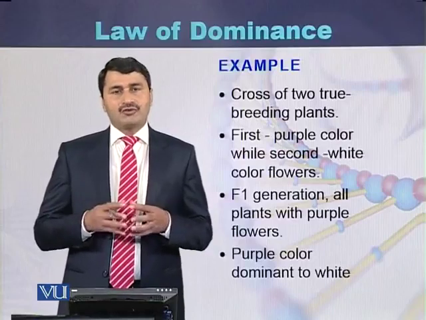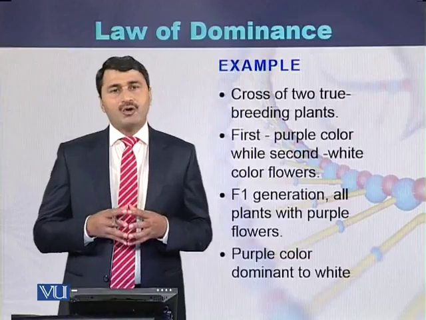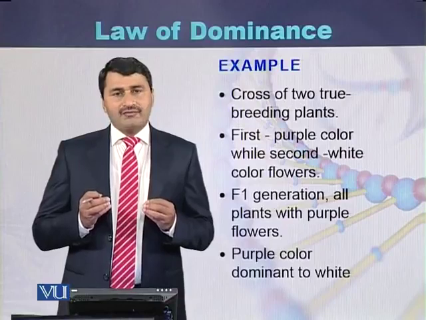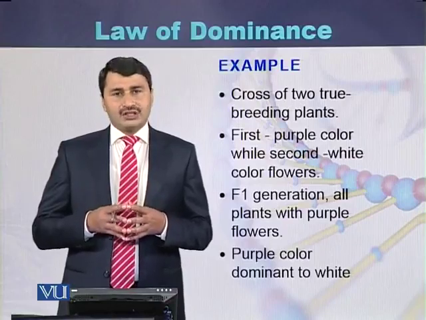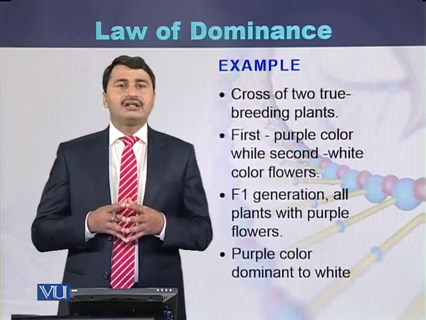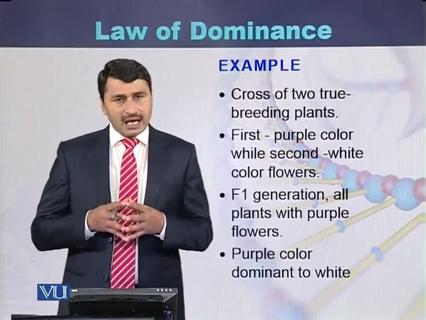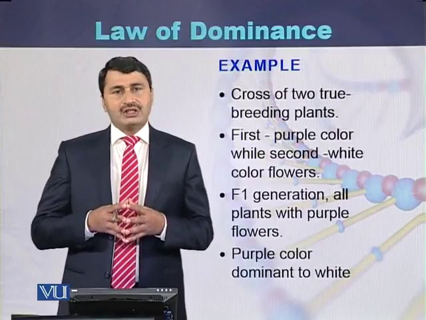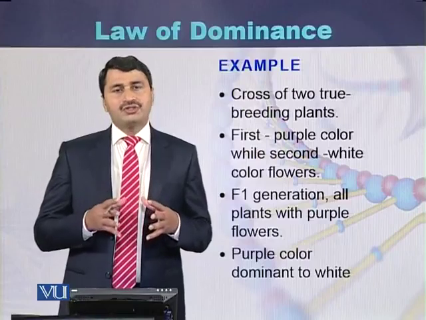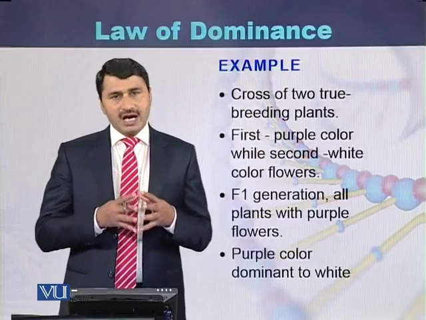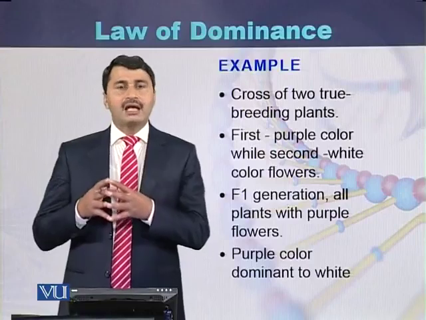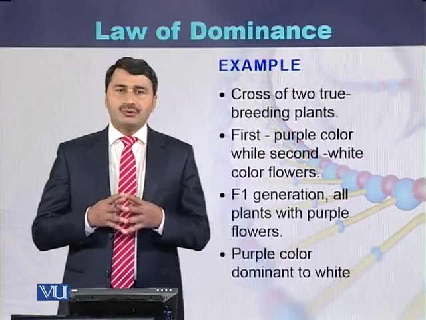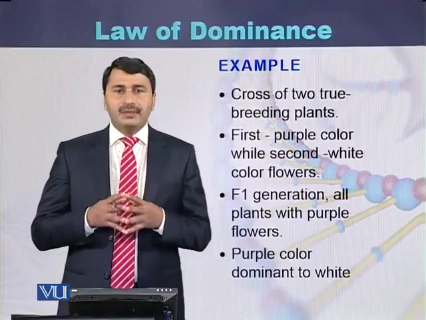If a cross is performed between these two types of plants, in the F1 generation one of the versions, the white color flower, will disappear. Only those plants will be produced which are producing purple color flowers.